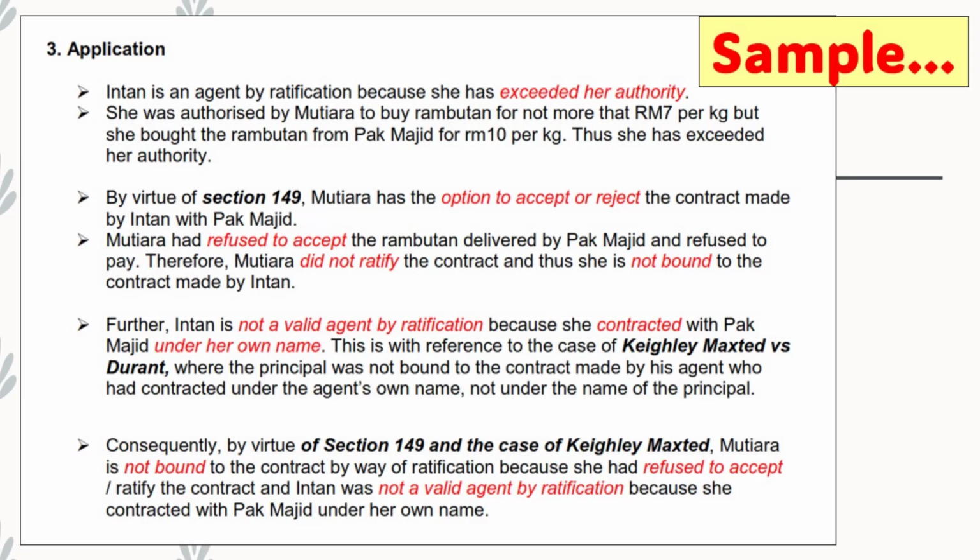By virtue of section 149 in the case of Kaylee Maxted, Mutiara is not bound to the contract by way of ratification. Why? Again, because she had refused to accept the contract, and second, because Intan was not a valid agent by ratification. So this is the suggested application for the question.